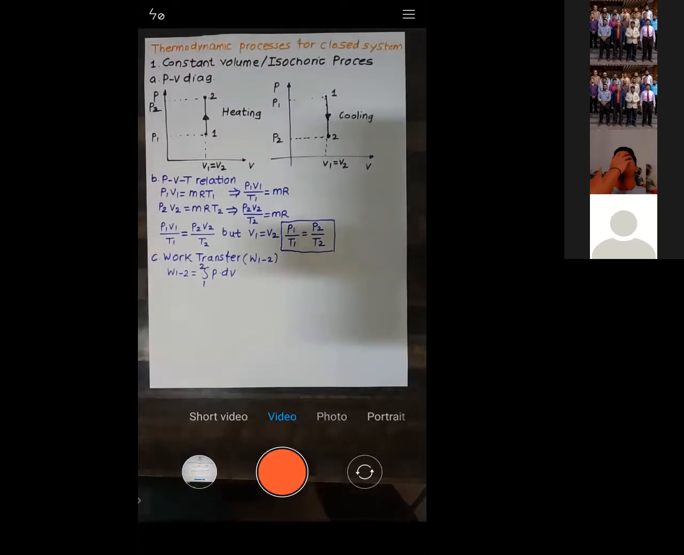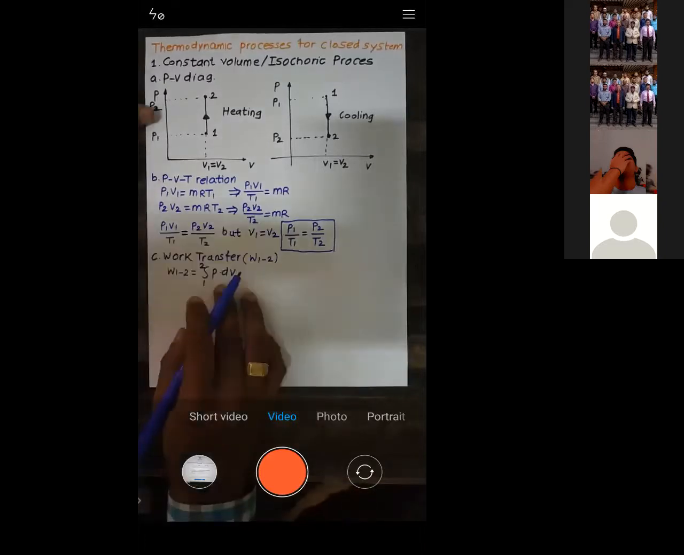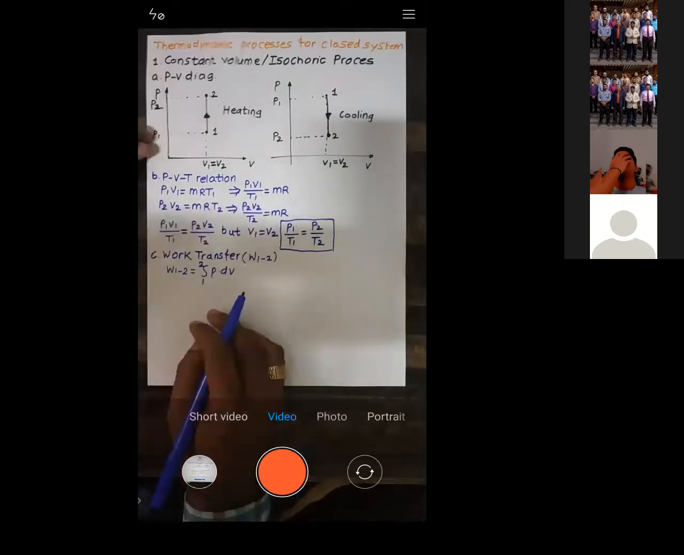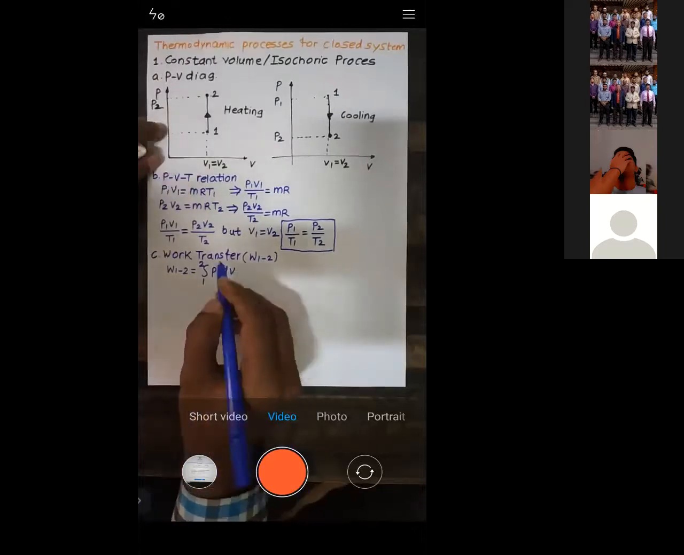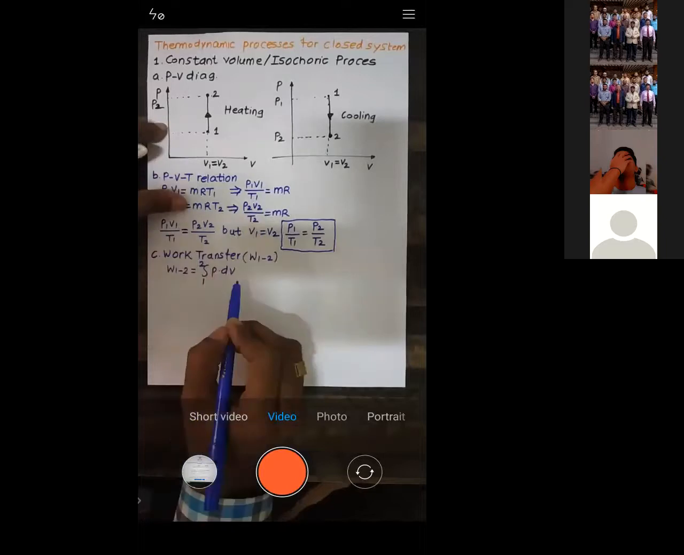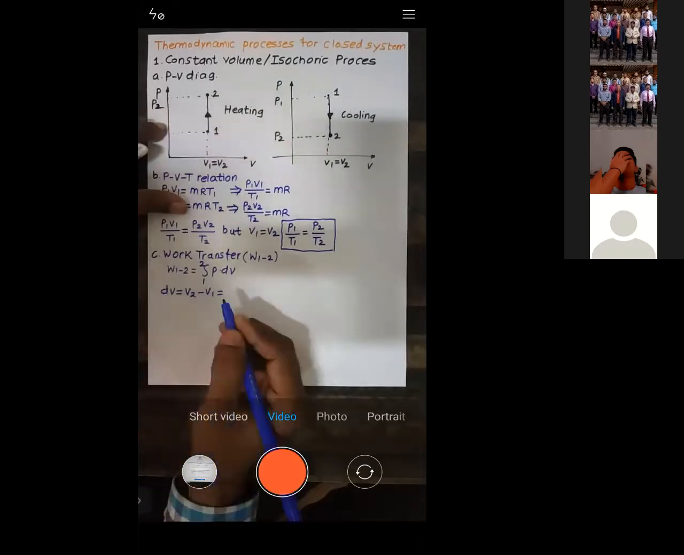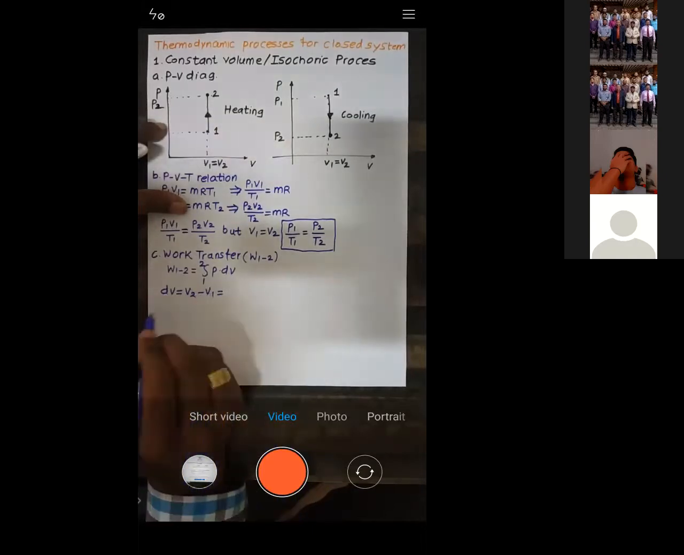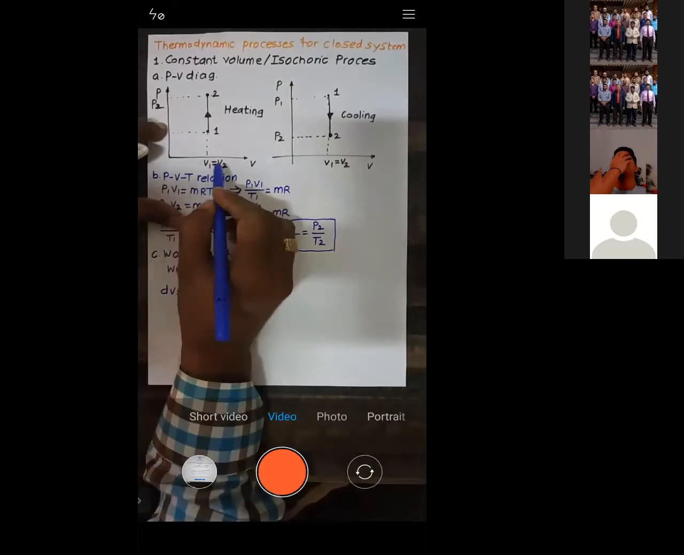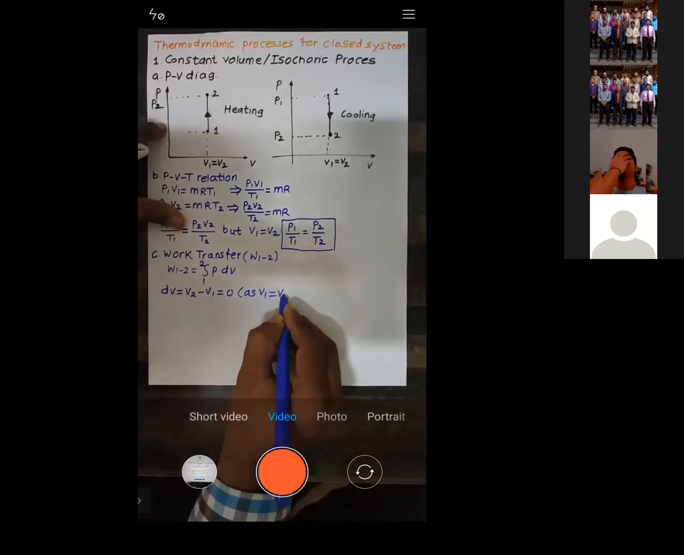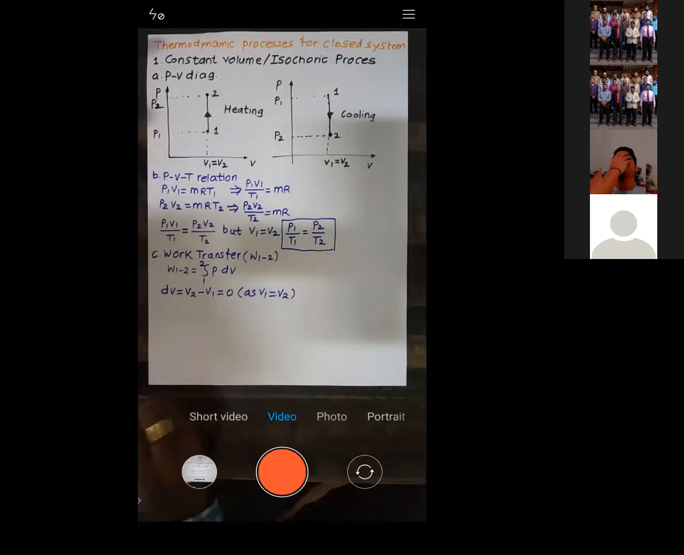This is how we calculate the work done. If we need to calculate work done during process 1 to 2, we need to integrate pressure into dV for process 1 to 2. Now let's integrate it. But you can see V1 is equal to V2. What is dV? dV is the change in volume, that is V2 minus V1. We know that V2 and V1 are the same, so dV is equal to 0, as V1 is equal to V2.